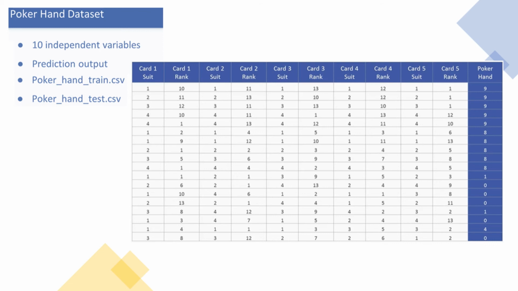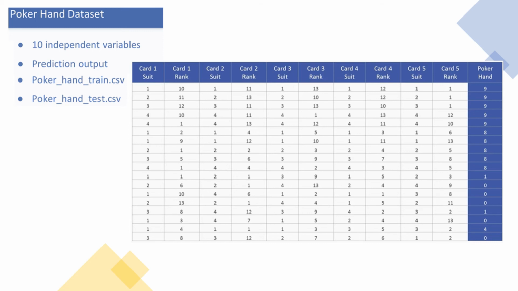This dataset has 2 files. The first one is pokerhandtrained.csv and the other one is pokerhandtest.csv file, and those look something like this. So basically for each card we see that we have the suit and rank, and as you can see, for card 1, card 2, card 3, card 4, card 5, we have the suit and rank features, and finally we have this poker hand result in the final column.